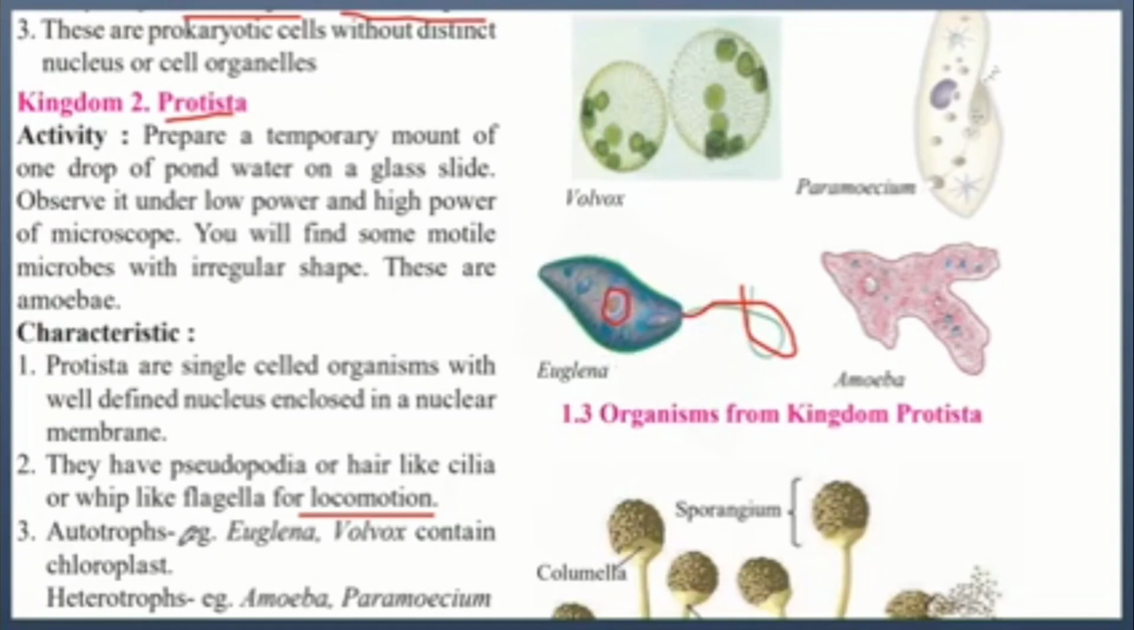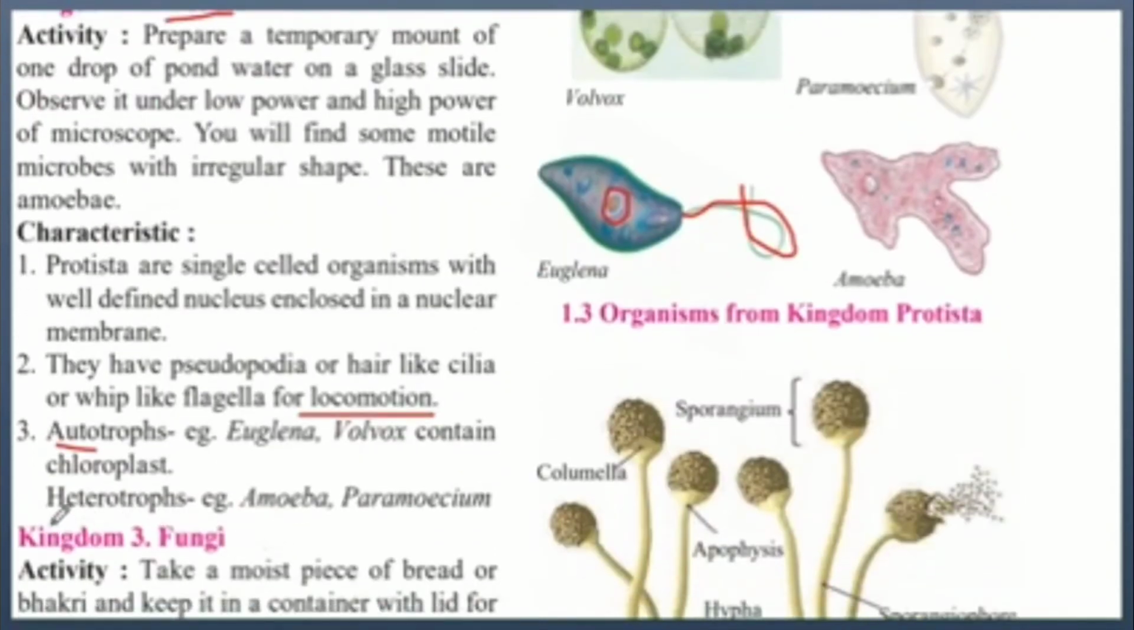They are autotrophs. Auto means self, so that is why they produce their food by themselves. Examples of autotrophs are Euglena and Volvox, containing chloroplast. Chloroplast is the one that has chlorophyll, and this is required for the organisms to produce their food using photosynthesis. They can also be heterotrophs. Heterotrophs are the ones that acquire their food from other organisms. These include amoeba and paramecium. These two protista eat other organisms, and that's how they acquire their food.